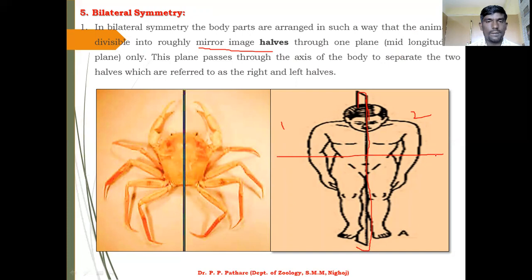In bilateral symmetry, this is a very important point. You can easily get the right and left halves. This is your left half, this is your right half. So you easily get the left and right half of the animal body in bilateral symmetry.